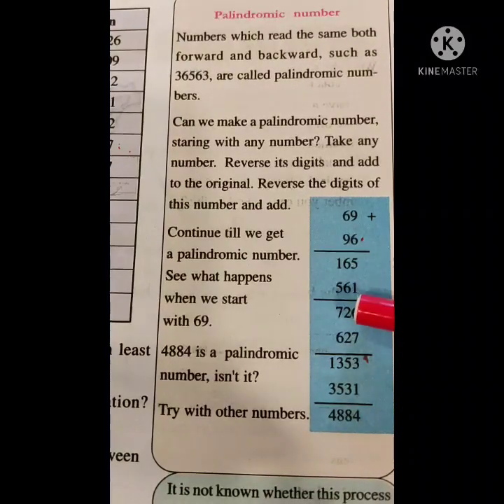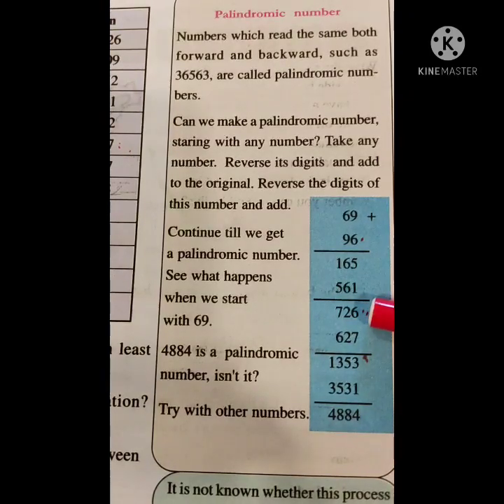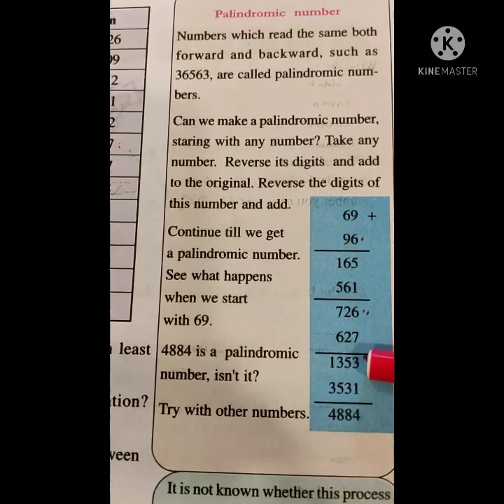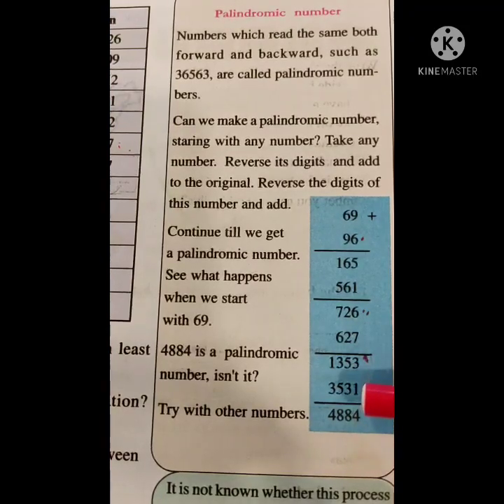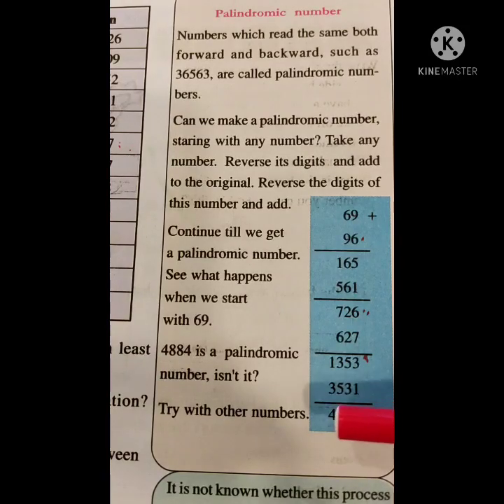Again we add. Then we get the number 726. Then reverse the digits of 726, we get the number 627. Again we add, we get the number 1353. Reverse the digits of 1353, we get 3531. Again we add. This process will continue until we get a palindromic number. By adding these two numbers, we get the number 4884. This is a palindromic number.